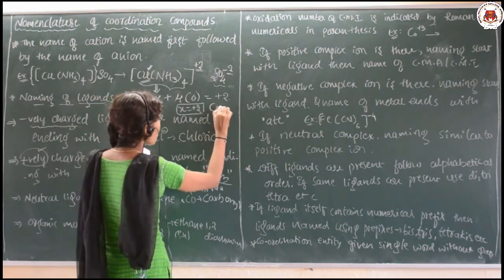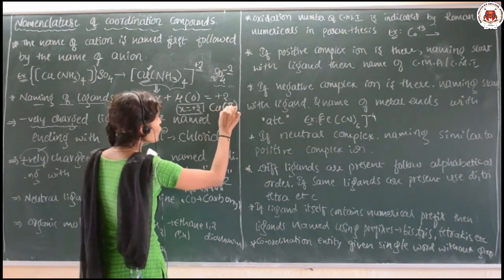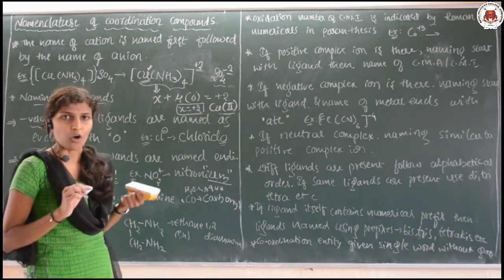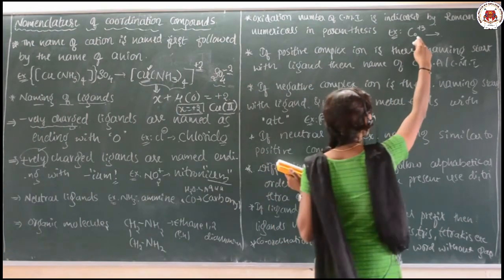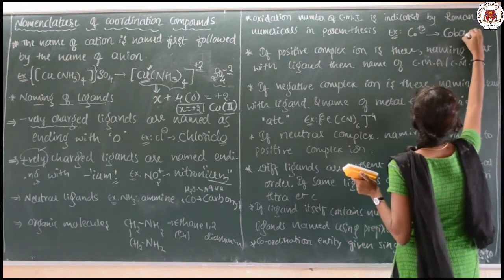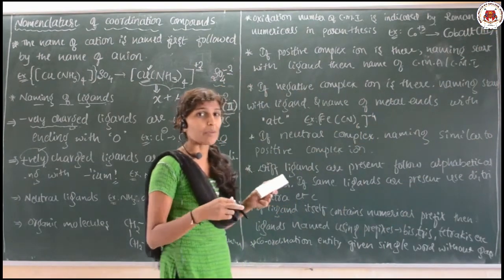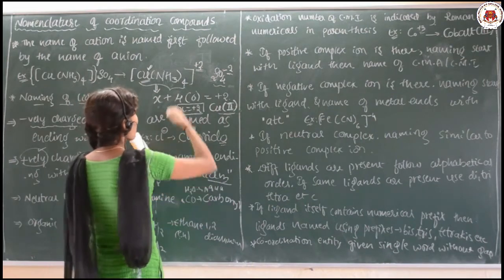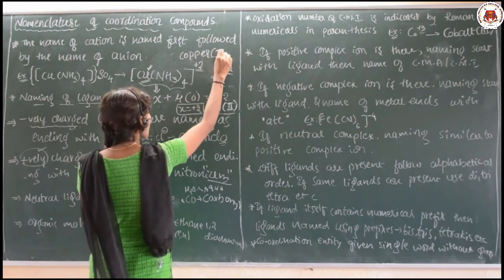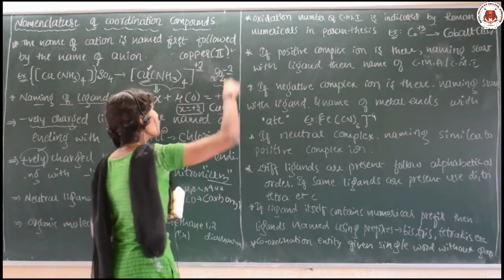It is always represented with a Roman numeral in the parentheses like this. Copper(II), like this you have to write while naming the coordination complex. Similarly, if it is cobalt plus 3 state, it means its oxidation number is plus 3. So how to write it? Cobalt(III) while naming. Here also while naming you have to write copper, with its oxidation number in Roman numerals in parentheses like this.